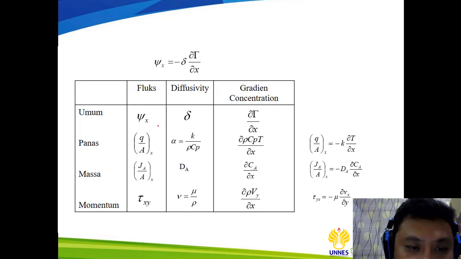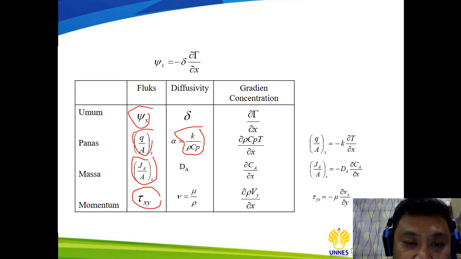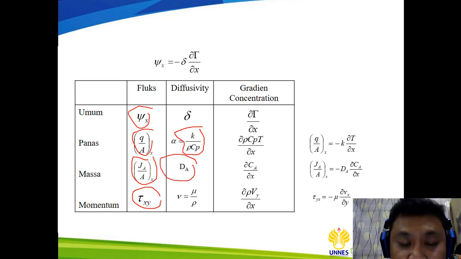In a table, it will look like this. The flux for heat is Q over A, mass is JA over A, and the momentum is already the flux. The diffusivity is k over rho Cp, which is conductivity, density, and heat capacity. For mass transfer, the diffusivity is the diffusivity itself.